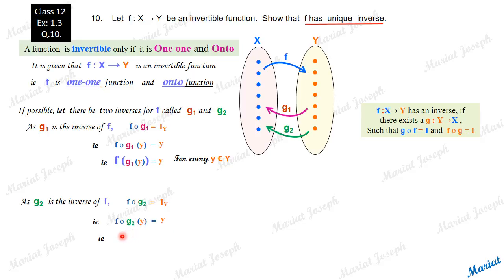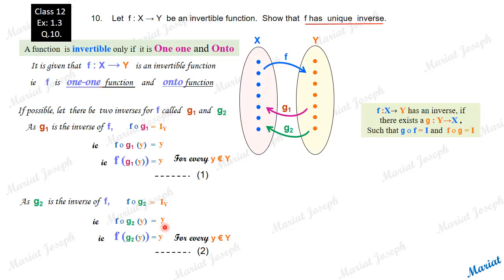That means f of G2(y) is equal to y for every y of the set Y. So we got two conditions. Let's take these two statements. f of G1(y) is y for every y of this set. f of G2(y) is y for every y of this set.